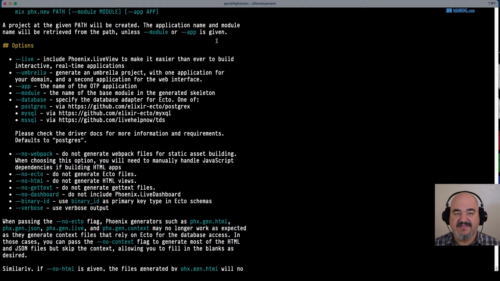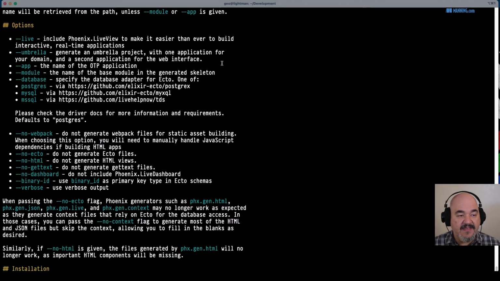And that way we can specify exactly what we want things to be named. It also has some options. So --live, which includes the Phoenix LiveView module to make it easier than ever to build interactive real-time applications. A little plug in there for Phoenix LiveView in the help, which is pretty fun. Umbrella, which creates an umbrella application so you can keep your business logic and your web interface separate, and maybe even include other interfaces in there as well.